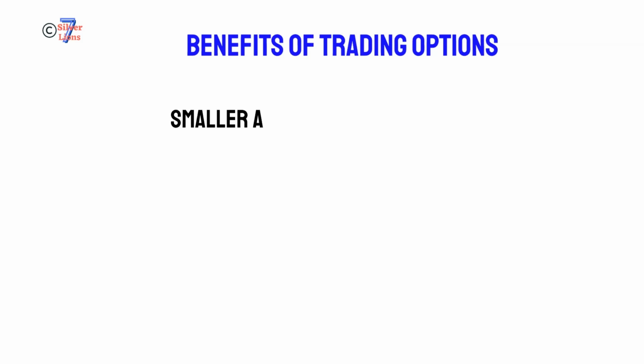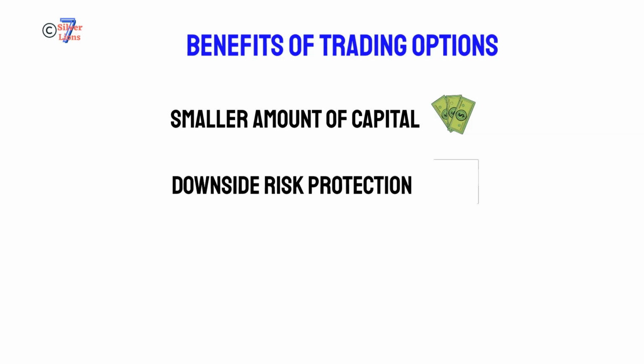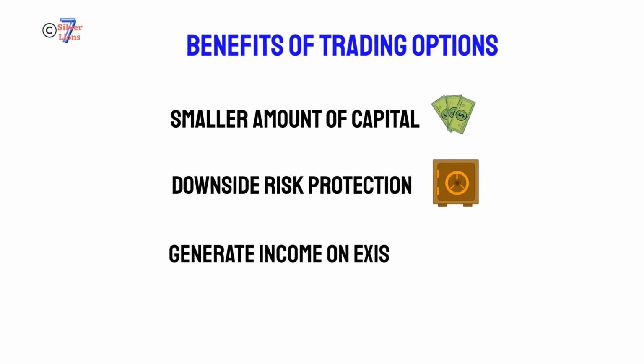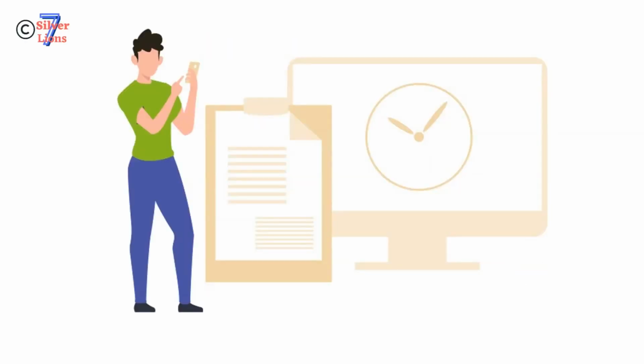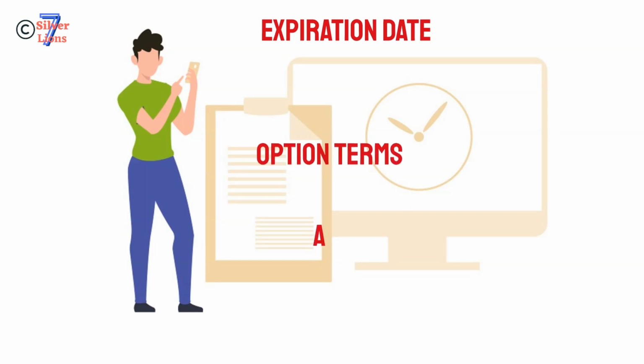You only need smaller amount of capital for option trading. Options can be used to create downside risk protection. Generate income on existing stocks in your portfolio. Options have a set time limit, called expiration date. An option time could be as short as a day or as long as a couple of years.